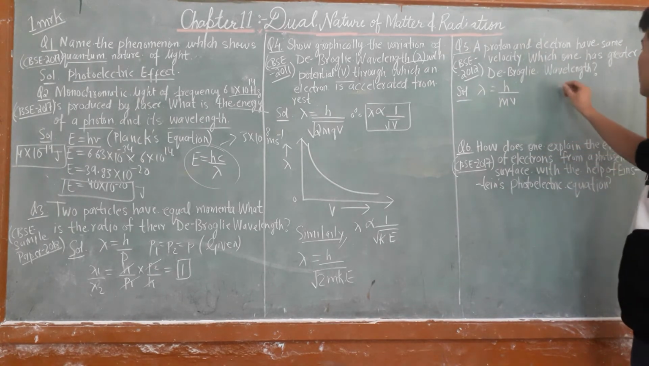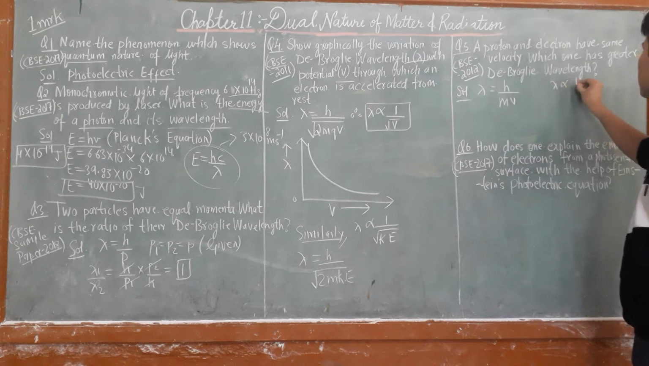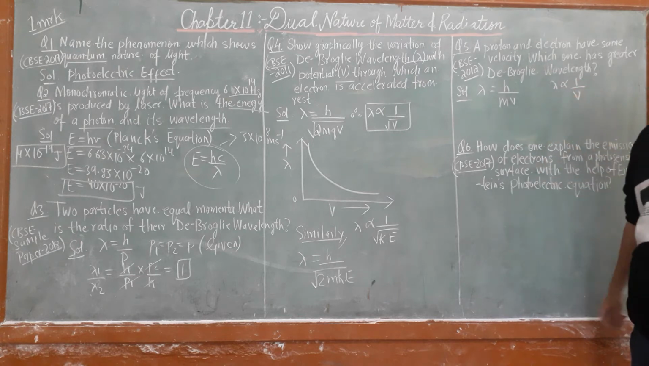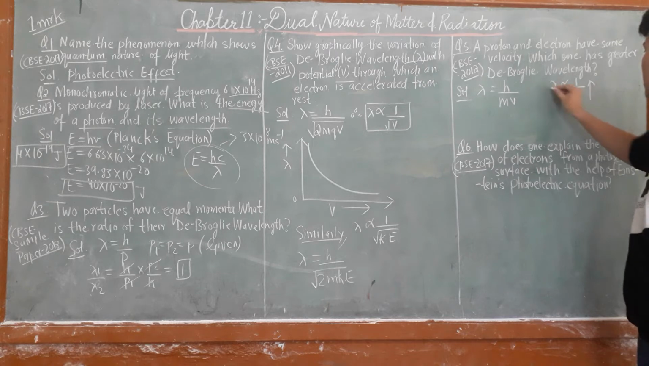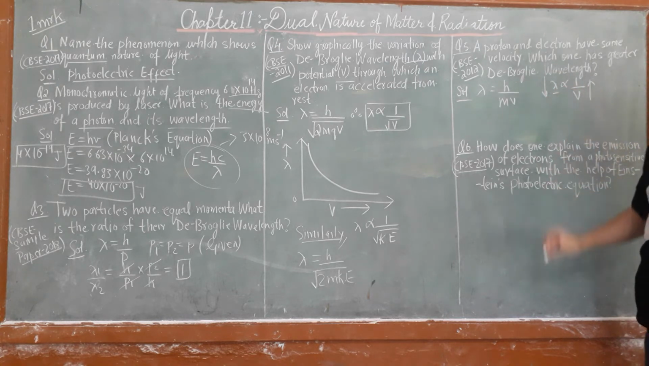Now lambda is inversely proportional to 1 by v, that is, inversely proportional to v. Whichever has more velocity will have less wavelength, and with more velocity it will have less wavelength. Okay, so which one has greater de Broglie wavelength?